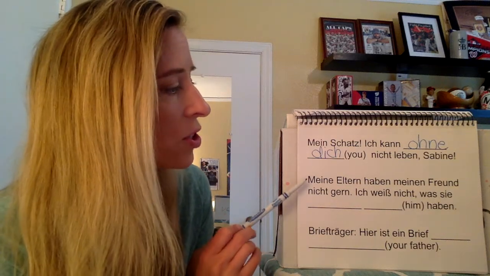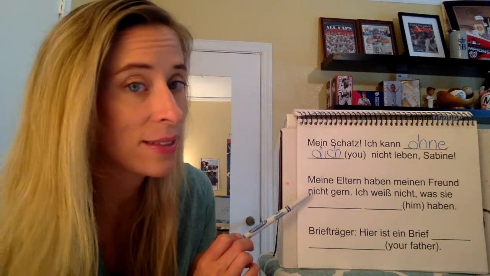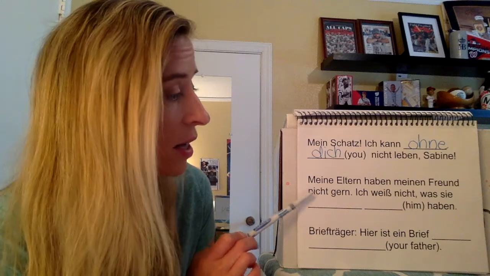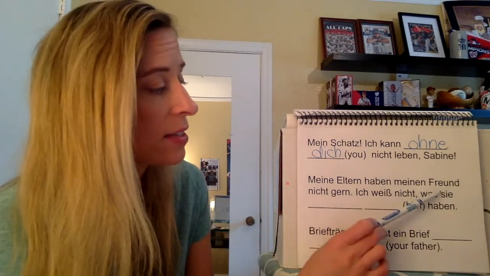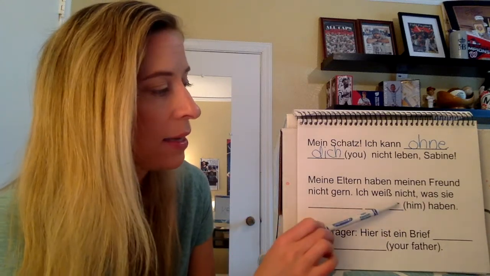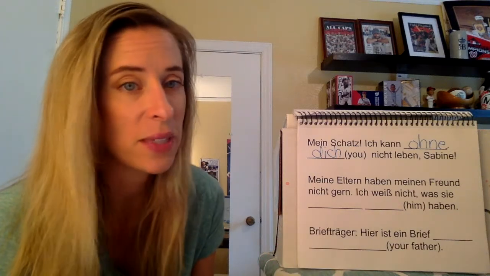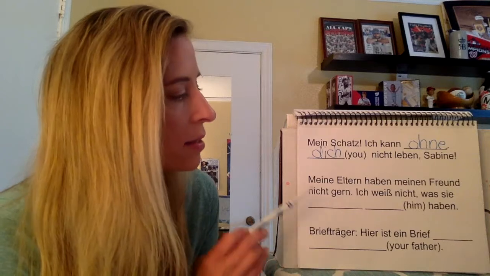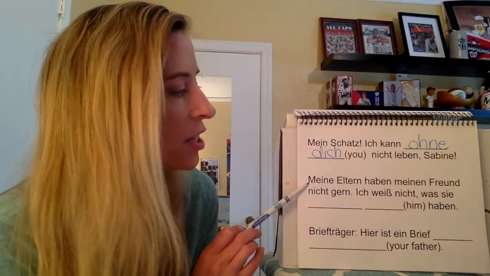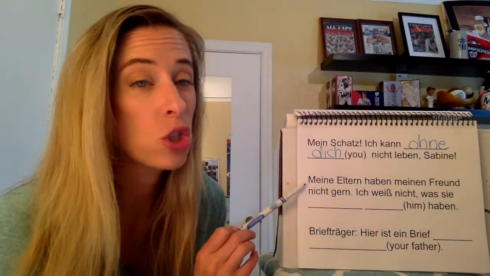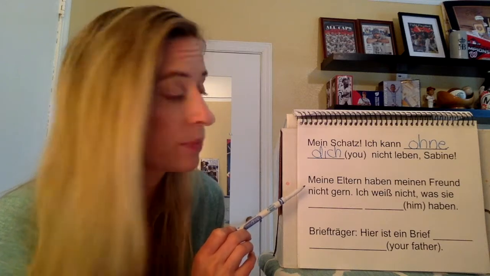All right, meine Eltern haben meinen Freund nicht gern. Ich weiß nicht, was sie blank him haben. Let's read this first sentence to figure out what's happening, not just take a guess. Meine Eltern haben meinen Freund nicht gern: my parents do not like my boyfriend.